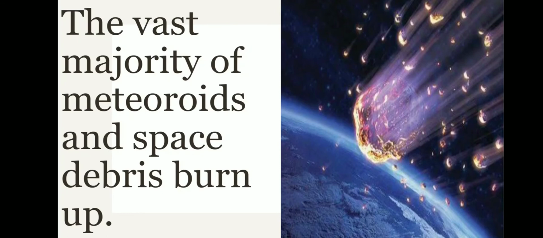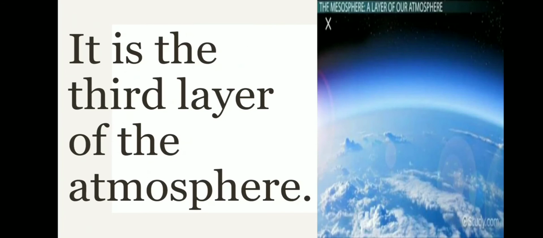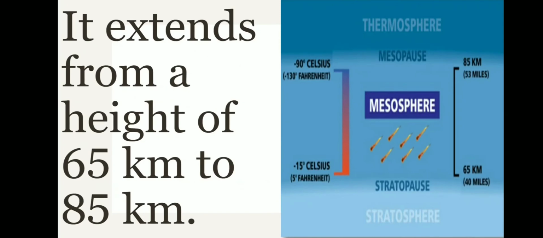The vast majority of meteorites and space debris, meaning the waste, burns up in the mesosphere. It is the third layer of the atmosphere. It extends from a height of 65 to 85 kilometers. This is the range of the mesosphere.